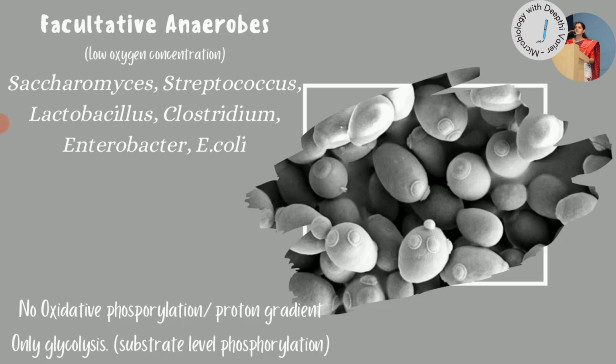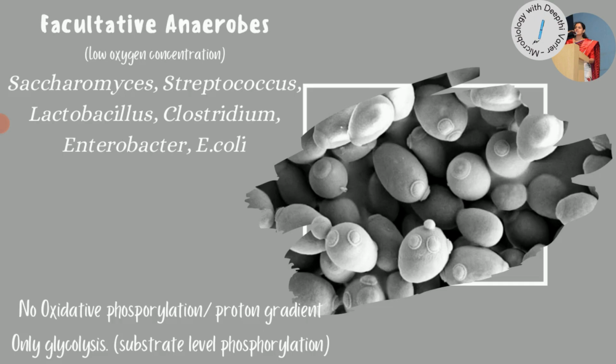So examples of facultative anaerobes which show fermentation very commonly are the species of Saccharomyces, Streptococcus, Lactobacillus species, Clostridium species, Enterobacter, E. coli, and many, many more. So these are all organisms which carry out different types of fermentative pathways regularly. We also have certain other fermenting yeast species belonging to the genera Candida, Kluyveromyces, Pichia, Saccharomycodes, Torulaspora, many different types of yeast species which do show alcoholic fermentation. But then we'll get into alcoholic fermentation a bit later.